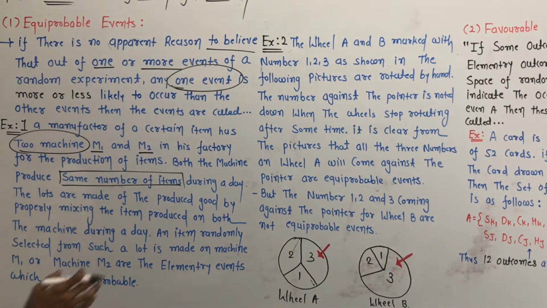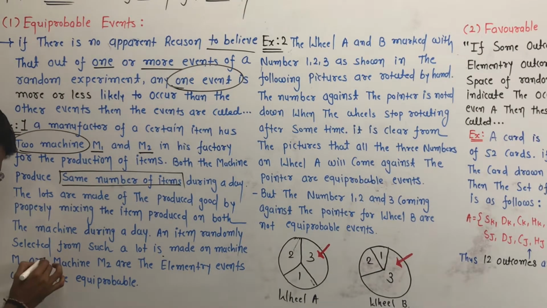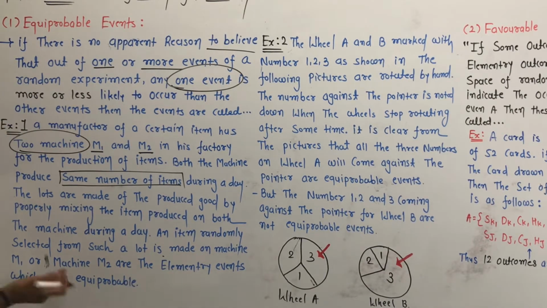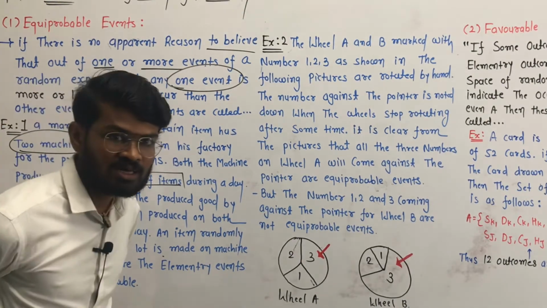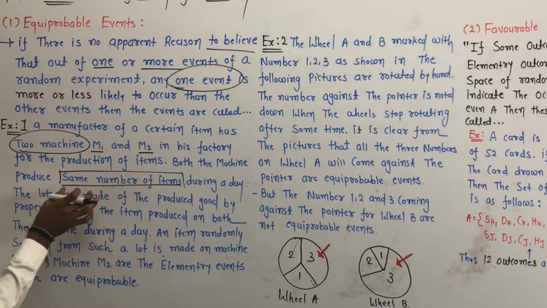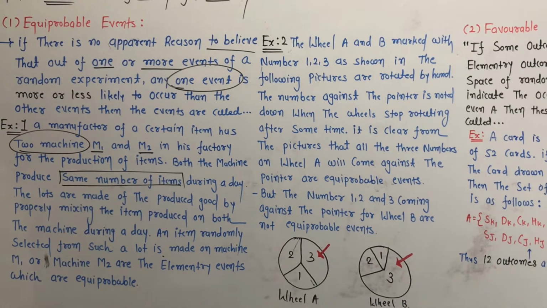Yes, an item is randomly selected from such a lot, made on machine M1 or M2. Machine M1 or machine M2 are the elementary events, which are equiprobable. There are two machines and both machines produce the same number of items.